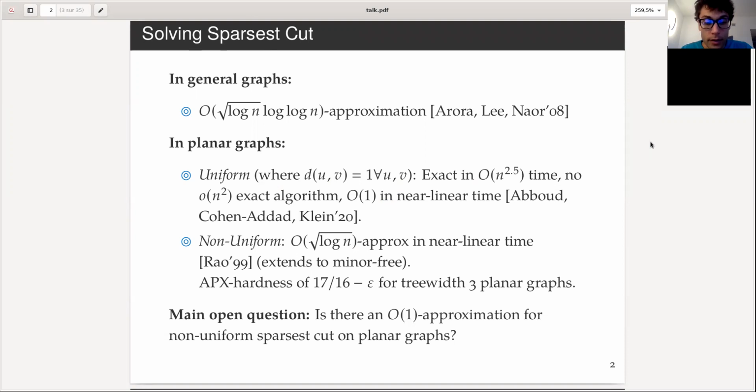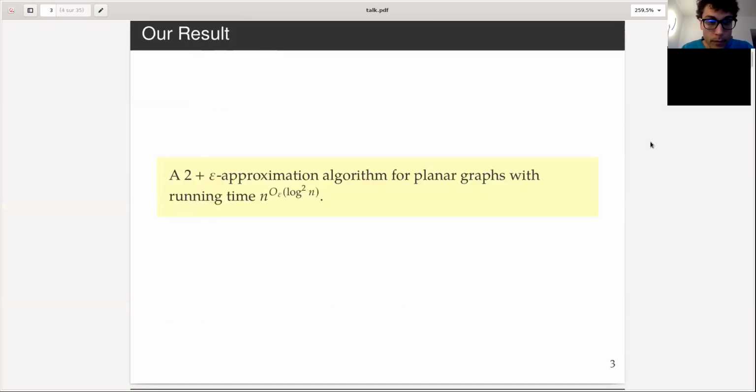And an important open question that has been haunting researchers over the years is whether one can get an O(1) approximation for non-uniform Sparsest Cut on planar graphs. On arbitrary planar graphs, no bound on treewidth. Can we obtain something better than square root log n? In this paper, we show that we can actually give a 2 plus epsilon approximation for planar graphs with a running time that is quasi-polynomial.